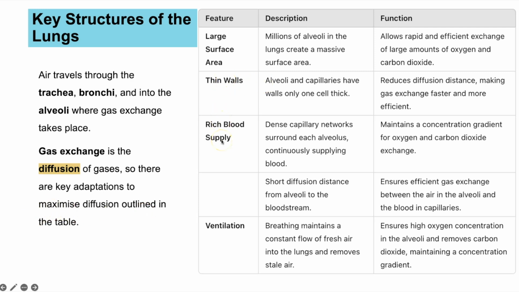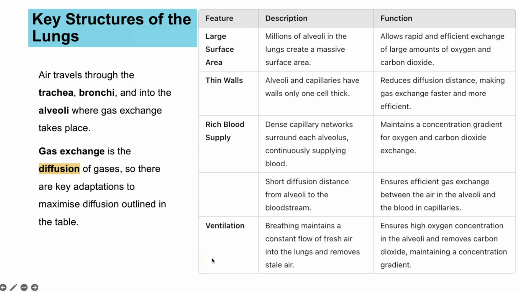The rich blood supply, so this is where I said that the alveoli are covered in a network of capillaries. Now this is an advantage because it's a short diffusion distance, because the blood stream is right next to it, but also it helps to maintain a concentration gradient, because as soon as the oxygen diffuses into the blood, it's then transported away, and that then helps to maintain a concentration gradient.